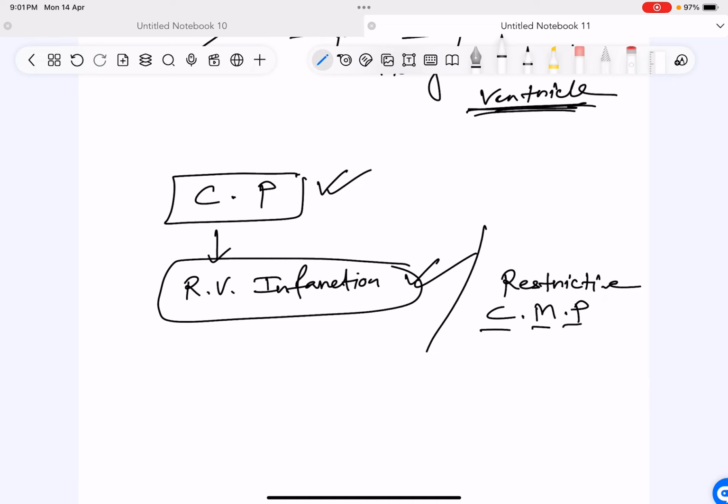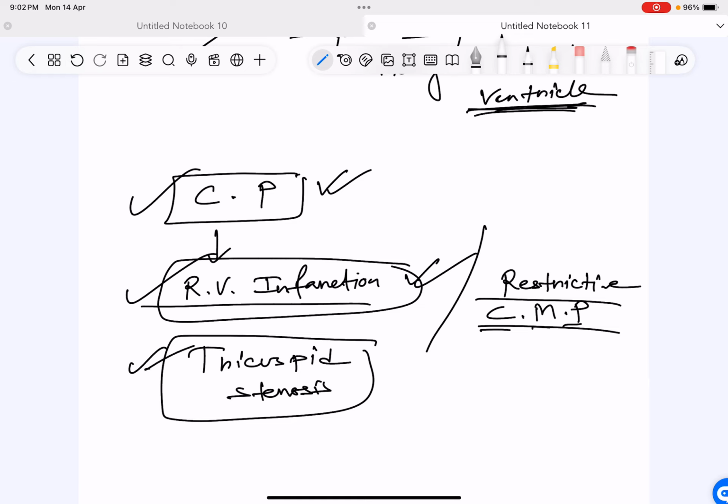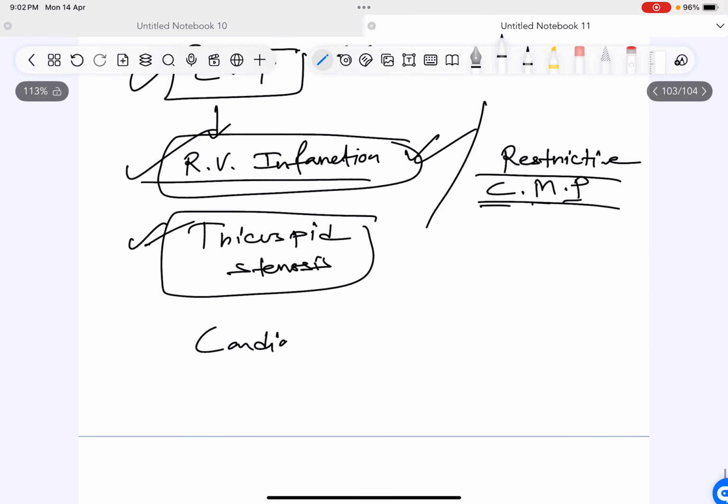So it is either a problem of the pericardium or a problem of the myocardium, like RV infarction or restrictive cardiomyopathy. Or it may be a problem of the valve, like tricuspid stenosis, because of which blood is not going from the right atrium to the right ventricle. So everything is limited to the right atrium, but the right atrium cannot receive that much blood. The blood has to also be received by the right ventricle. And rarely even in cardiac tamponade also,